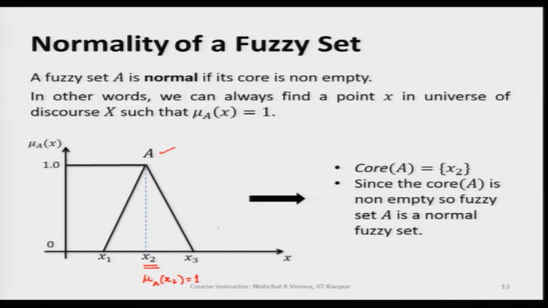So, corresponding to this fuzzy set A, the core of A is x2, and since the core of A is non-empty, of course, because we are getting at least a point x2 for this fuzzy set, we can say the core of A is non-empty. So, this fuzzy set is a normal fuzzy set. There may be a case where the core of a fuzzy set is empty. Such a fuzzy set is referred to as a subnormal fuzzy set.